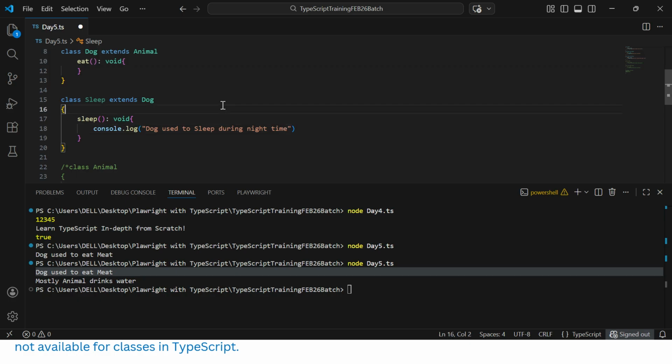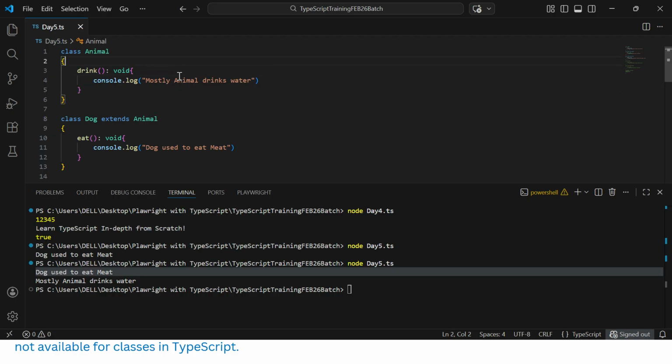Now what is happening? So sleep is a child class, dog is a parent class, and animal is the grandparent here. So this is called multi-level inheritance.